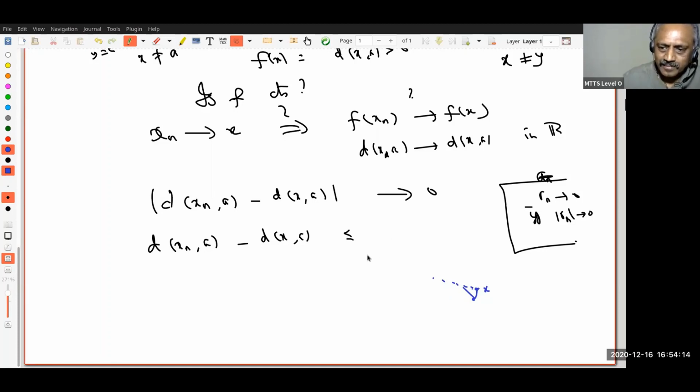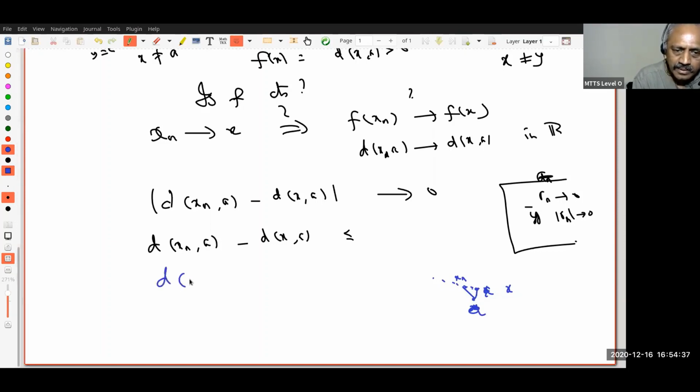But this also tells me how to estimate this. See, this is my xn, this is my x, this is my a. xn converges to x, right? So you can see there is an obvious triangle inequality I can think of. So let us look at that.